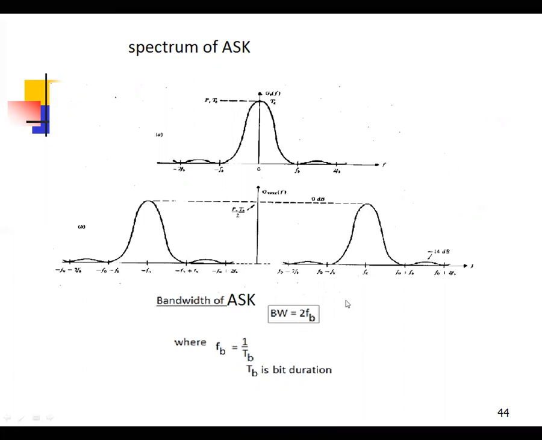Now the bandwidth is Fc plus Fb minus Fc minus Fb. Now this is 2Fb. 2Fb is the bandwidth. Now Fb is 1 by Tb, where Tb is the bit duration. Okay, this is the spectrum of ASK. The spectrum of ASK and the spectrum of PSK are both the same. In PSK, the phase angle changes. In ASK, the amplitude of the carrier changes.